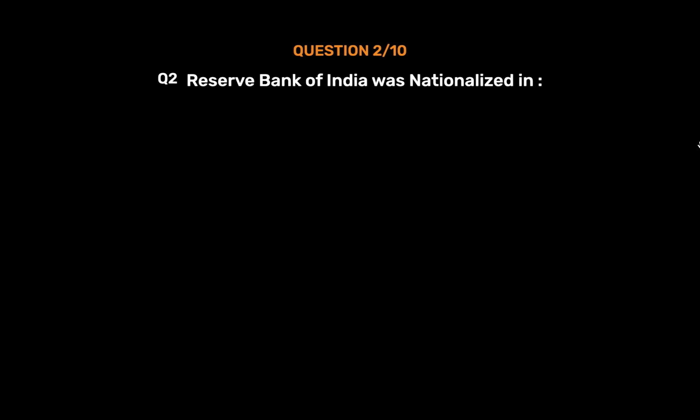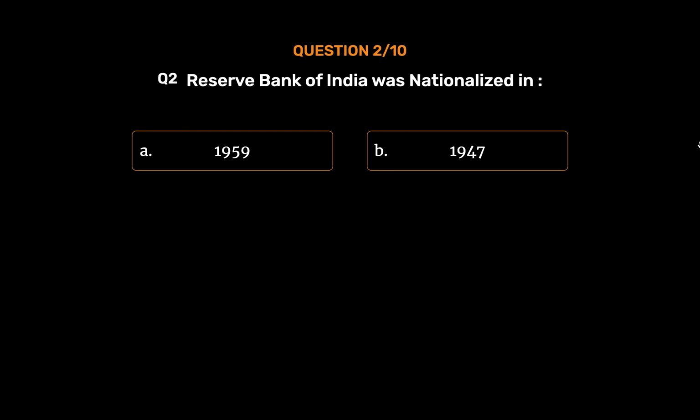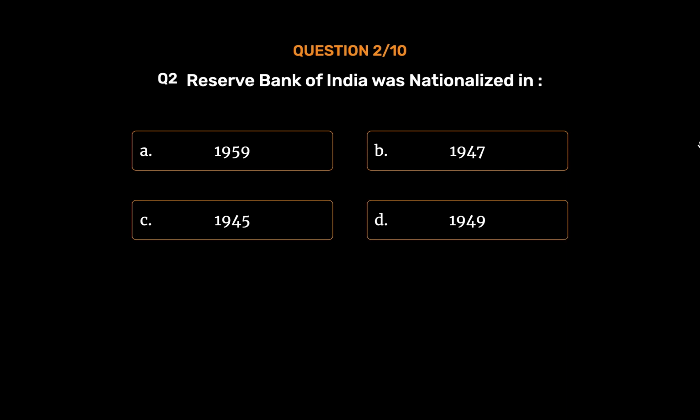Question number 2. Reserve Bank of India was nationalized in Option A. 1959. Option B. 1947. Option C. 1945. Option D. 1949. The correct answer is Option D.